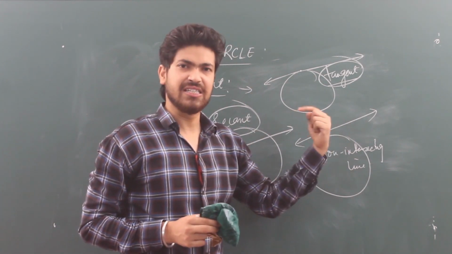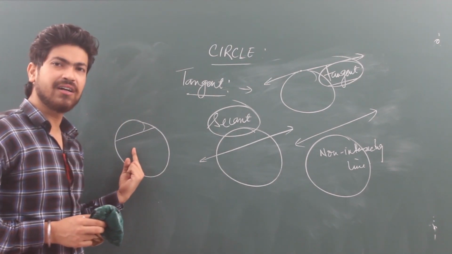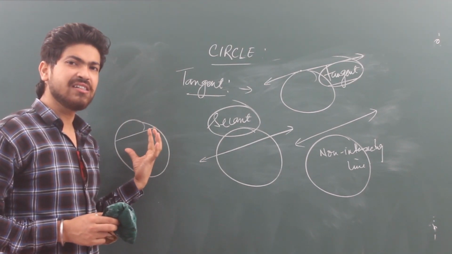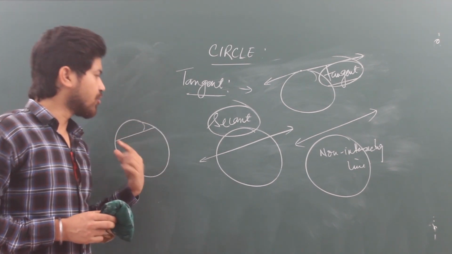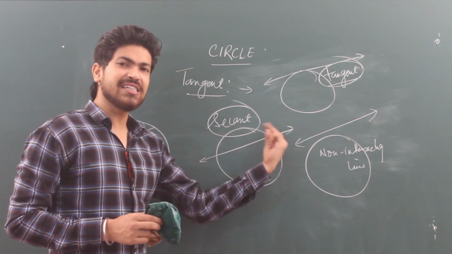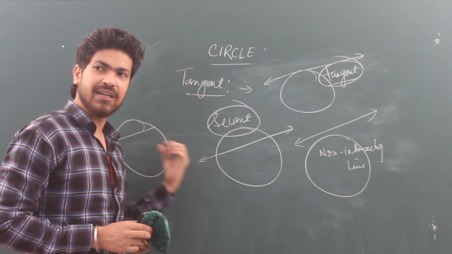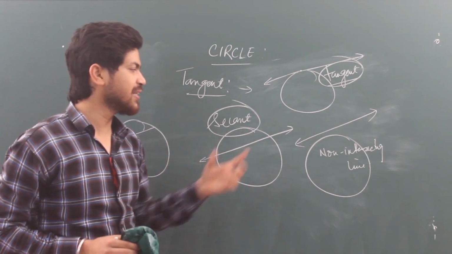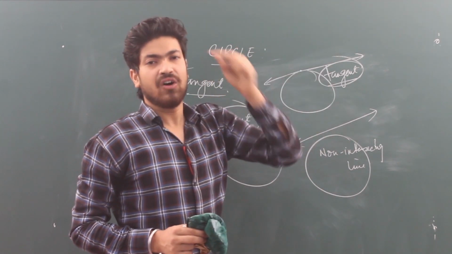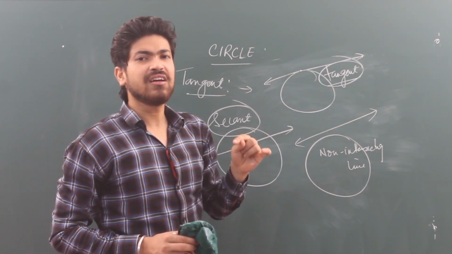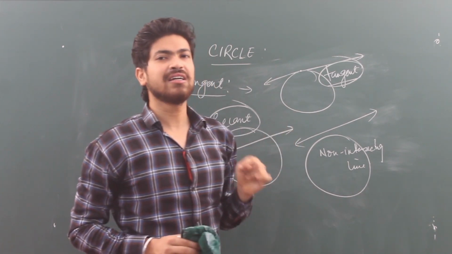That is a tangent. The chord we got in class 9. This is a line segment connecting any 2 points on the boundary of the circle. This is a chord. Second, what is it? If a chord is extended on both sides, the chord is limited up to here, if I extend it on both sides, it becomes a secant. This is a non-intersecting line. This is a tangent, sir. If a line touches the circle at only one point, that is known as a tangent.